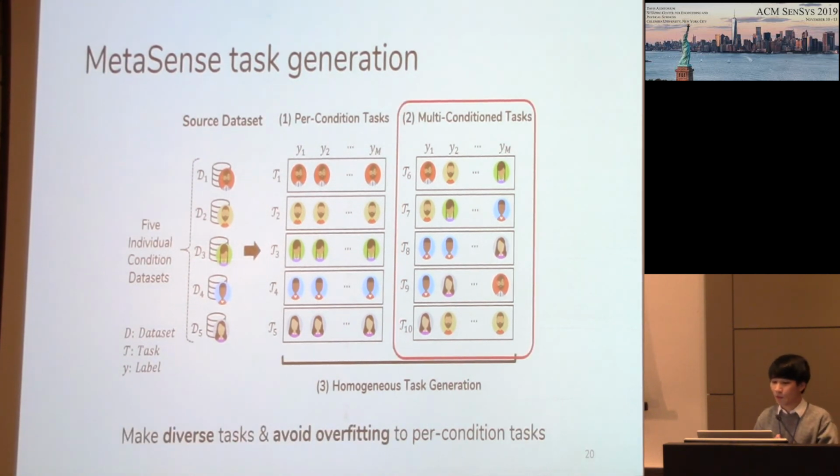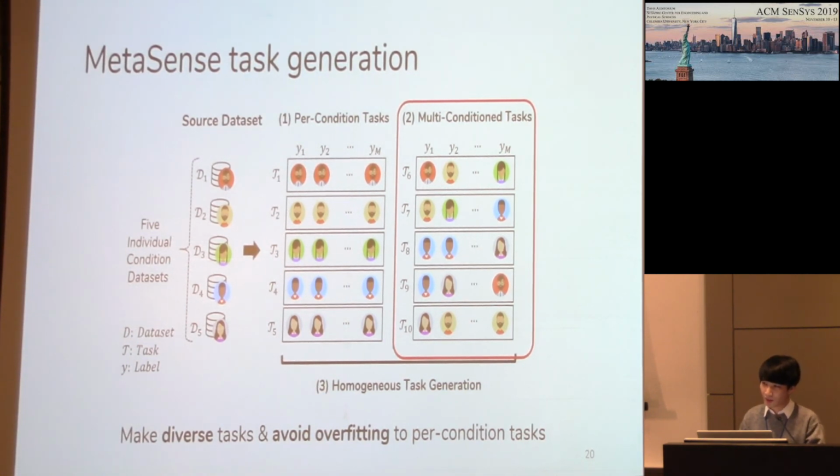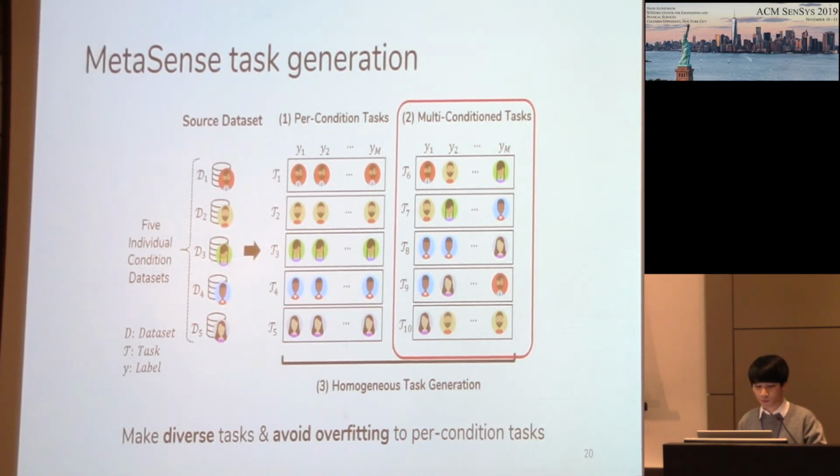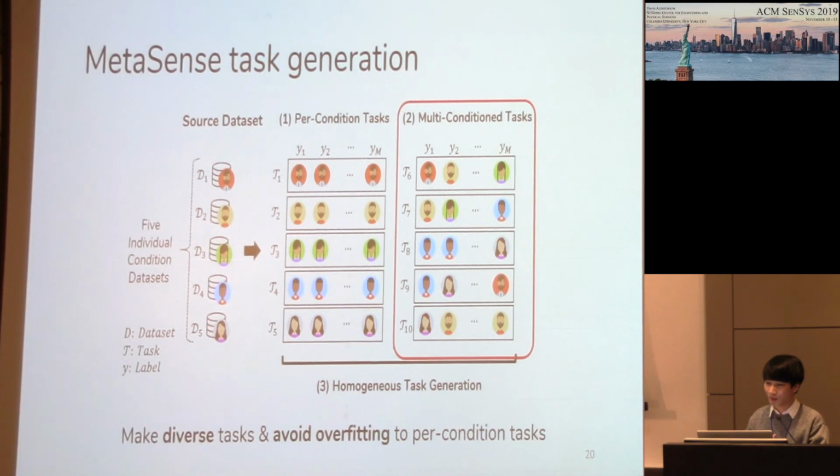And second, we generate multi-condition tasks by selecting random individual conditions from the source data set and mixing them across labels. The purpose of multi-condition tasks is first, to make as diverse tasks as possible, and second, to avoid possible overfitting to the per condition tasks.